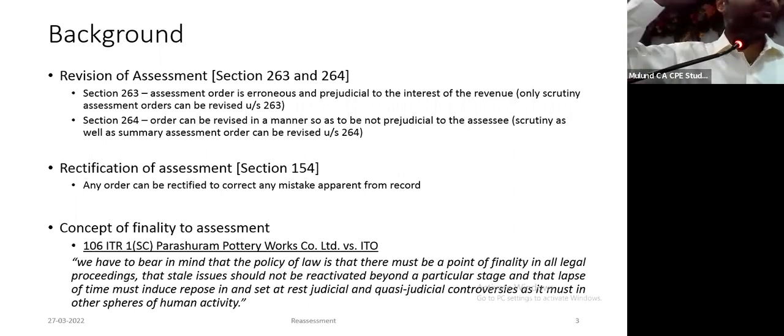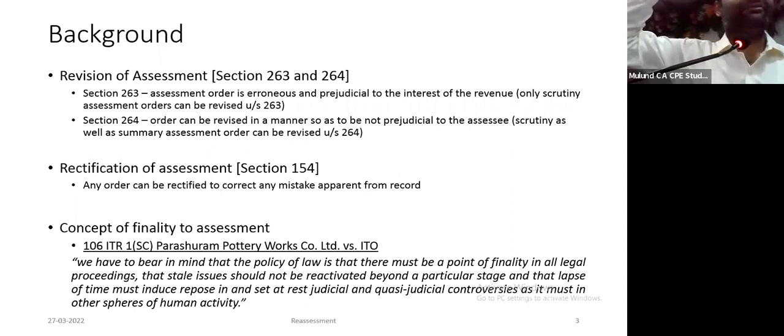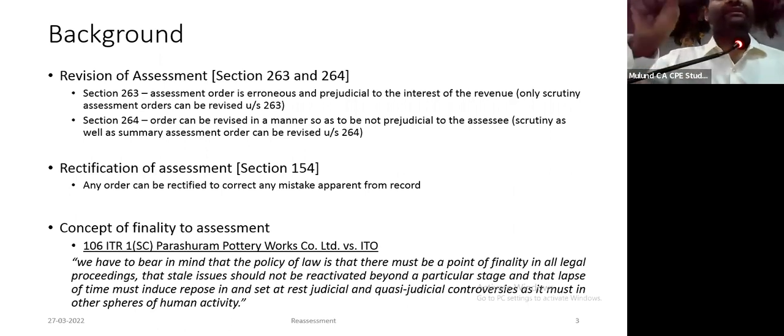See the taxpayers charter, which was unveiled in the midst of lockdown, I think by the Honorable Prime Minister. It says that you can only collect the right amount of tax. Article 265 of the Constitution: no tax shall be levied except with the authority of law. So if I have paid some extra tax, there is a circular of 1955: the assessing officer has to help the assessee to claim the right deductions or right benefits. All these three things are kept together. Then under 264, the commissioner has to certainly entertain your claim on merits and provide you benefits.